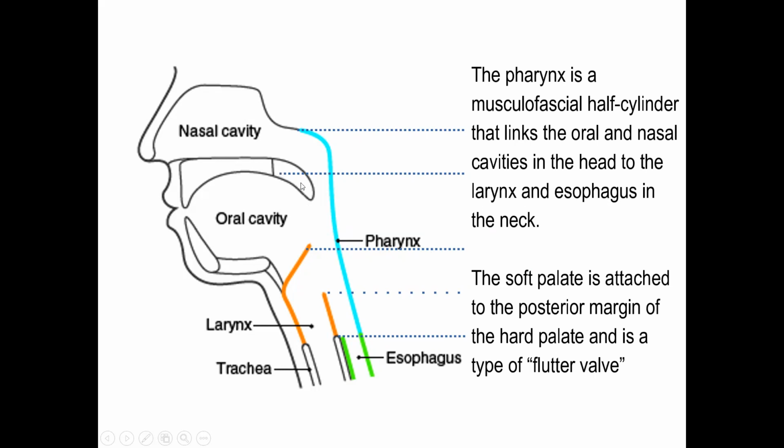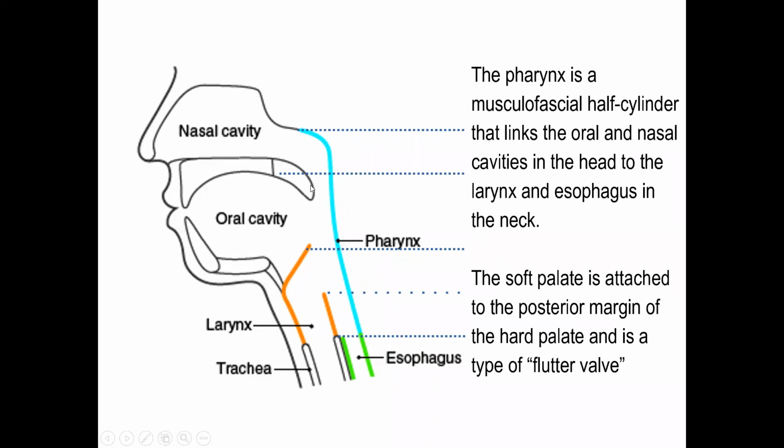The soft palate in between the nasopharynx and oropharynx acts as a flutter valve. So when you are coughing, the soft palate is raised so that all the flow of the cough comes out through the oral cavity.